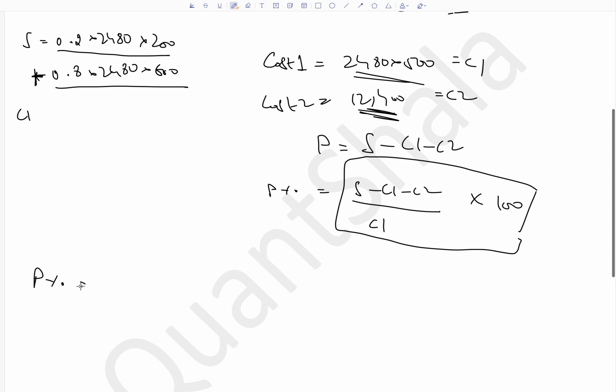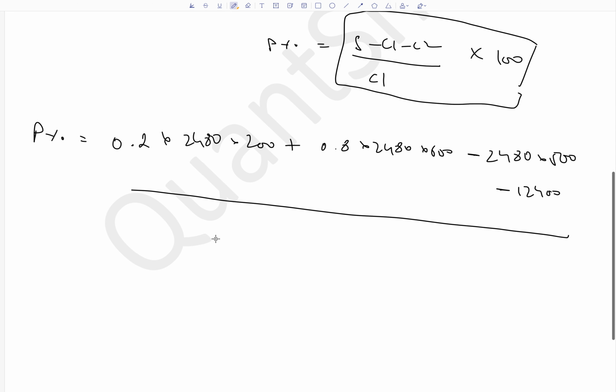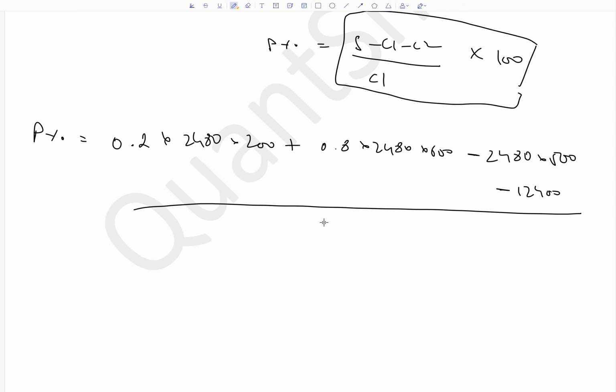So as we wrote here, percentage profit is selling price, 0.2 into 2480 into 200 plus 0.8 into 2480 into 600, minus 2480 into 500 minus 12,400. All of this thing divided by, let me draw a better fraction. This entire thing is divided by 2480 multiplied by 500.